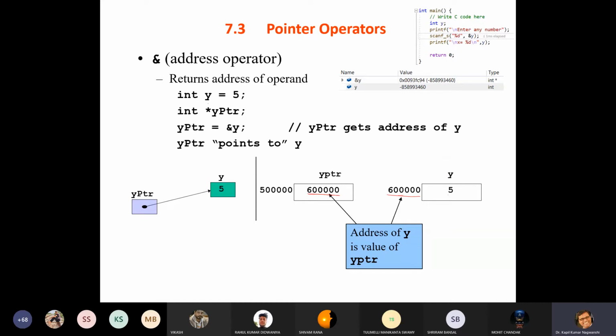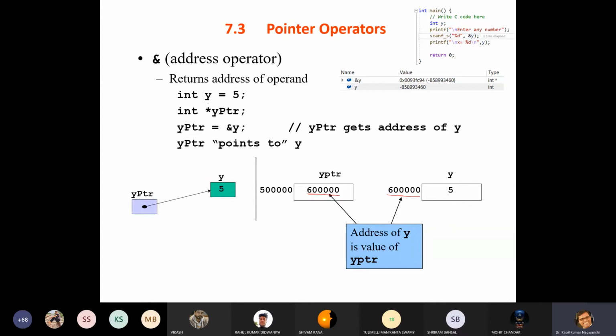So here you can see that yptr is having one address and yptr is pointing to this address. This is the address. It does not contain the value, and whenever I am writing asterisk yptr, it will automatically show 5. Okay, and the address of yptr will be this. Actually, in Visual Studio, it shows the same address, whatever the address of y is.